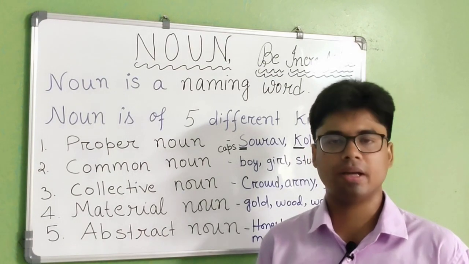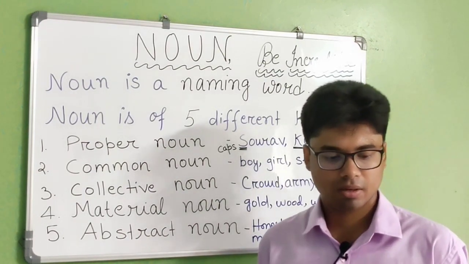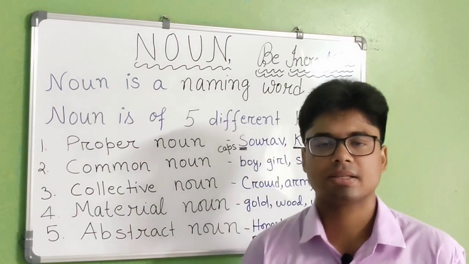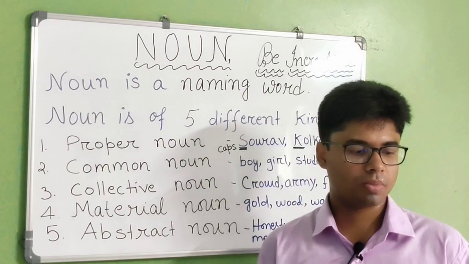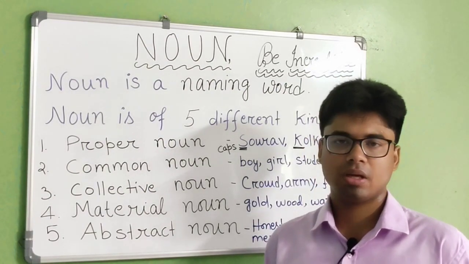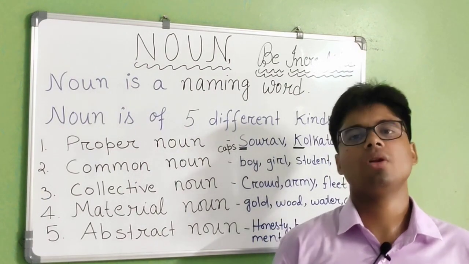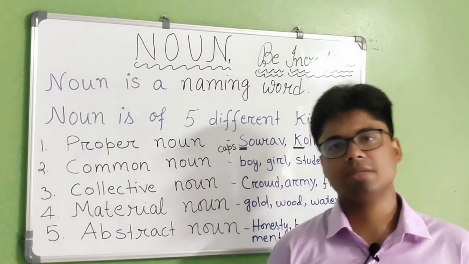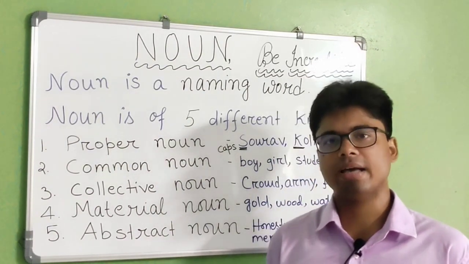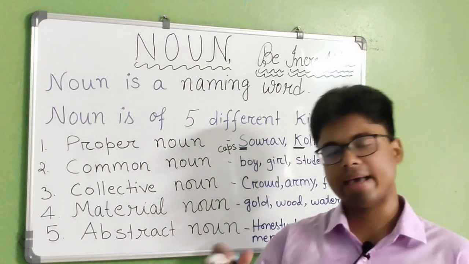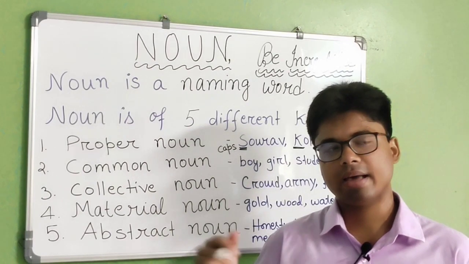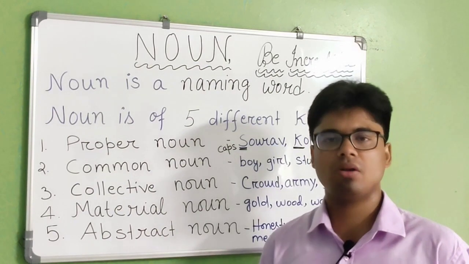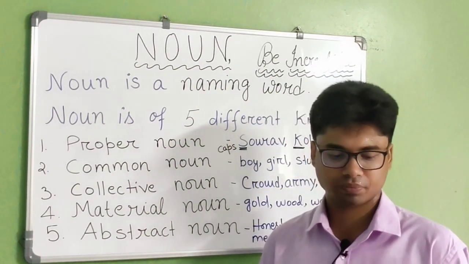Now if I ask how you will put rice into a collective noun, you can say a bowl of rice, or you can say a sack of rice, or just a bowl of rice.